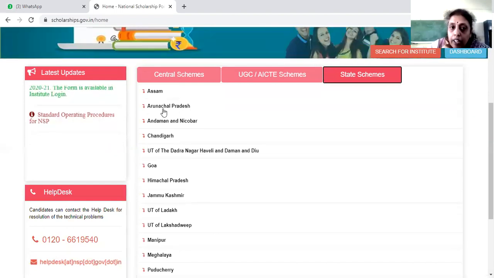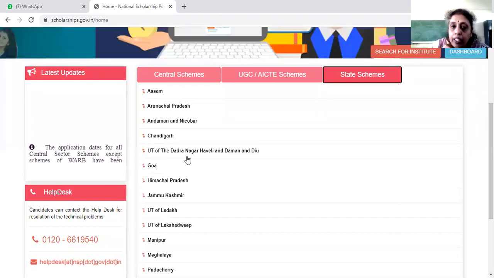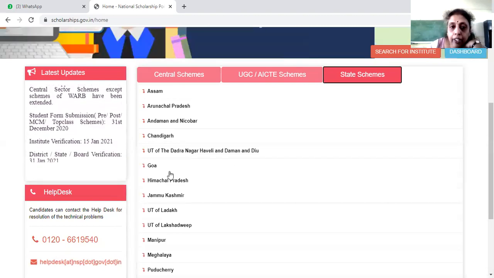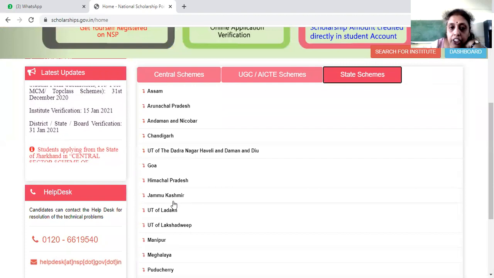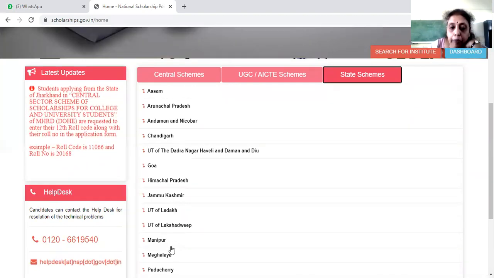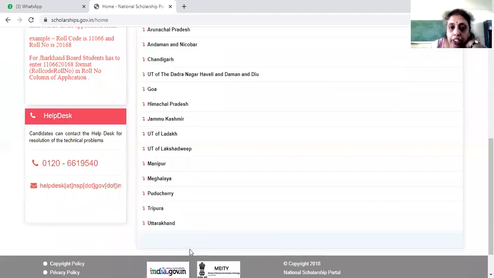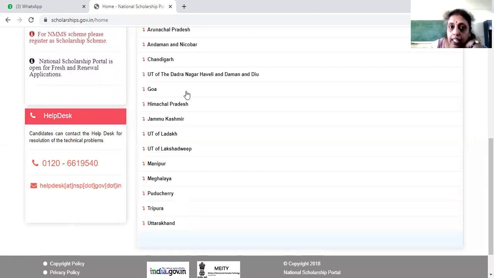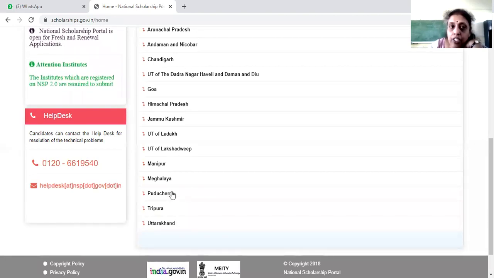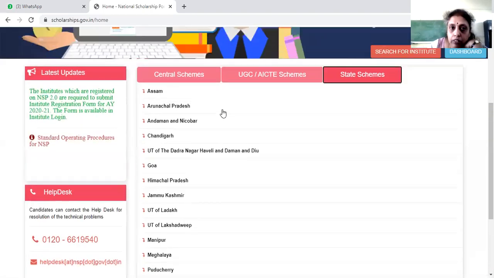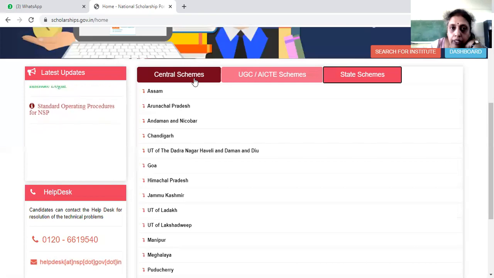That is Assam, Arunachal Pradesh, Andaman and Nicobar, Chandigarh, UT of the Dadra Nagar Haveli and Daman and Diu, Goa, Himachal Pradesh, Jammu Kashmir, UT of Ladakh, UT of Lakshadweep, Manipur, Meghalaya, Puducherry, Tripura and Uttarakhand. So these are the states which are going to provide scholarship to the students. So we'll see each one of them.